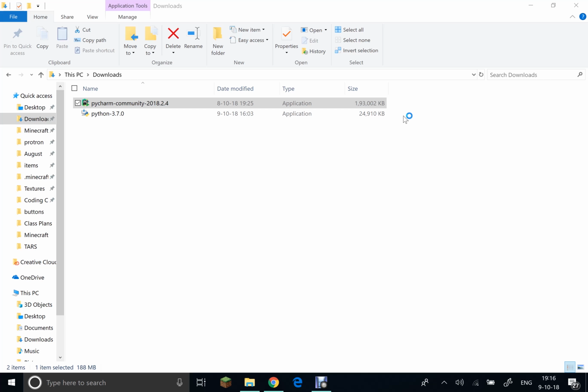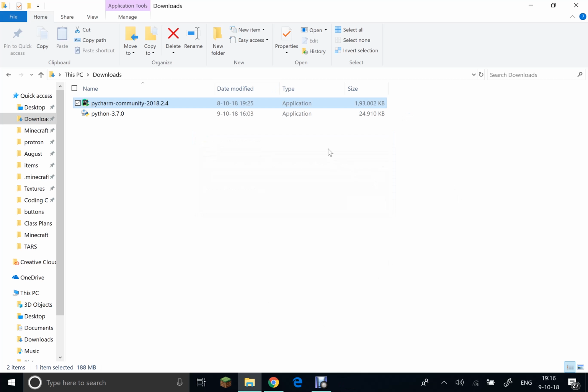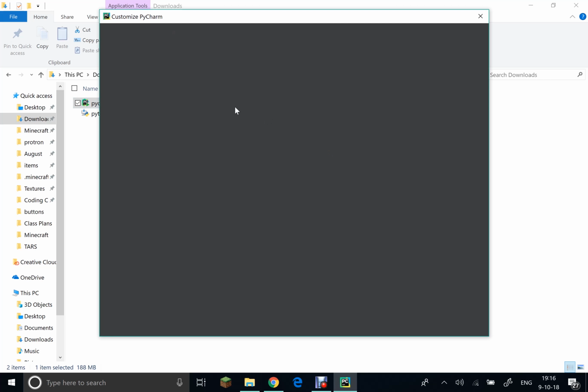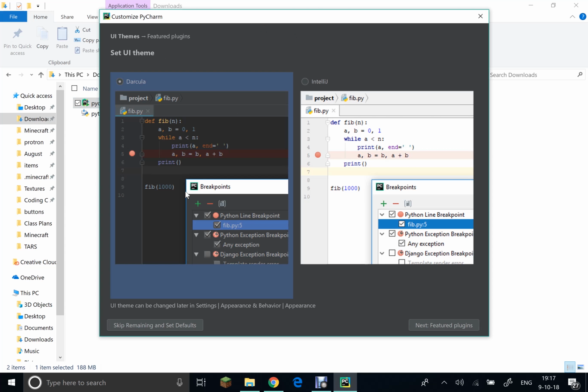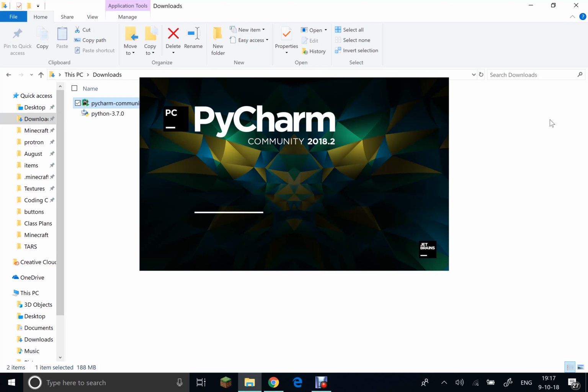Now there are going to be a few settings that you're going to have to change. First of all, click OK for this. Right, it'll open up a new window now. There we go. Customize PyCharm. Now over here you can choose either Darcula or IntelliJ. Basically the difference is that this is a dark theme and this is a light theme. Personally, I would prefer the Darcula, but if you want, you can take the IntelliJ design as well. Then click next. And over here you can also click start if you want to, just start.